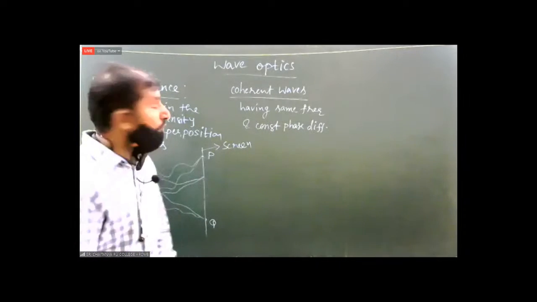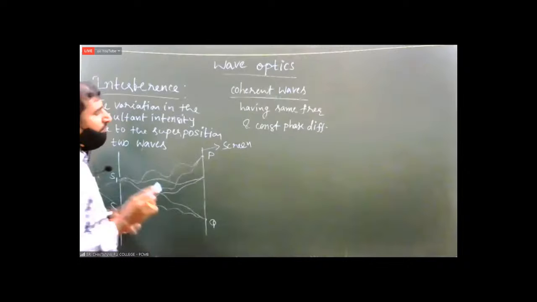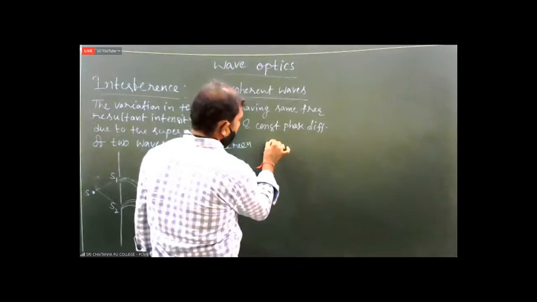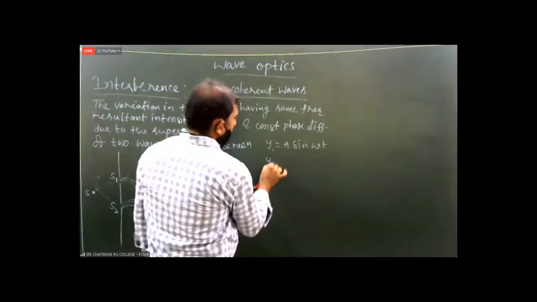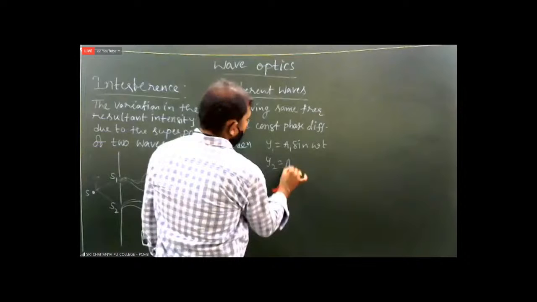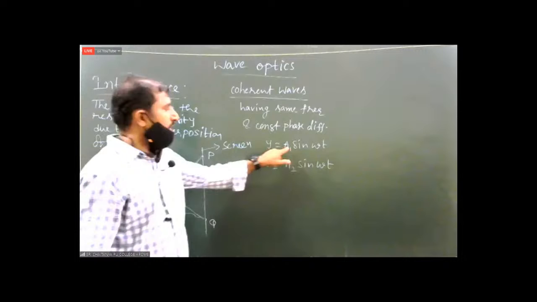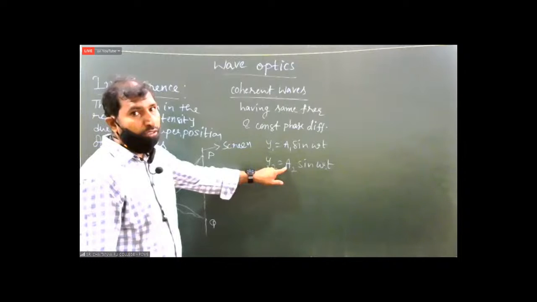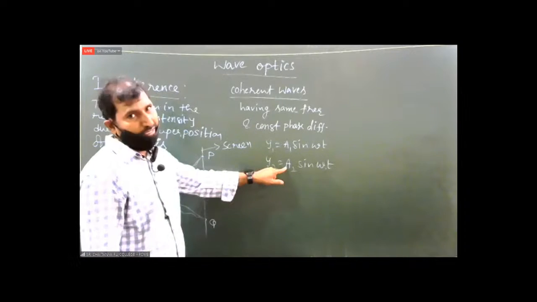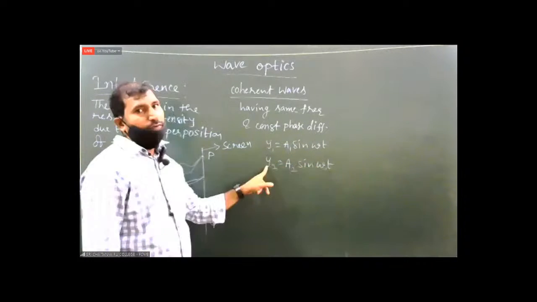Or zero phase difference also you can take. Zero phase means both the waves have the same phase. Suppose the light wave displacements are y1 equal to a1 sin omega t and y2 equal to a2 sin omega t. I am assuming this is the displacement of the first wave and this is the displacement of the second wave. y1, y2 are displacements, a1, a2 are their amplitudes. Amplitude means maximum displacement. Omega t is the phase angle of the first wave, and omega t is the phase angle of the second wave.